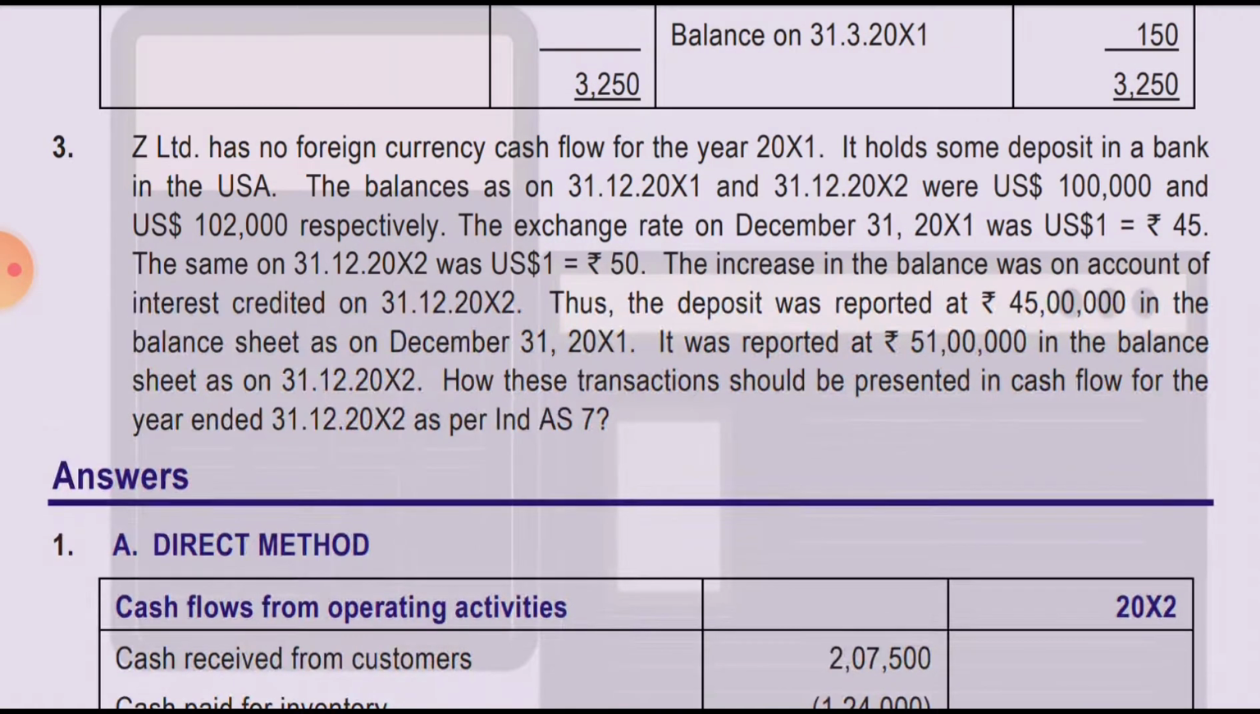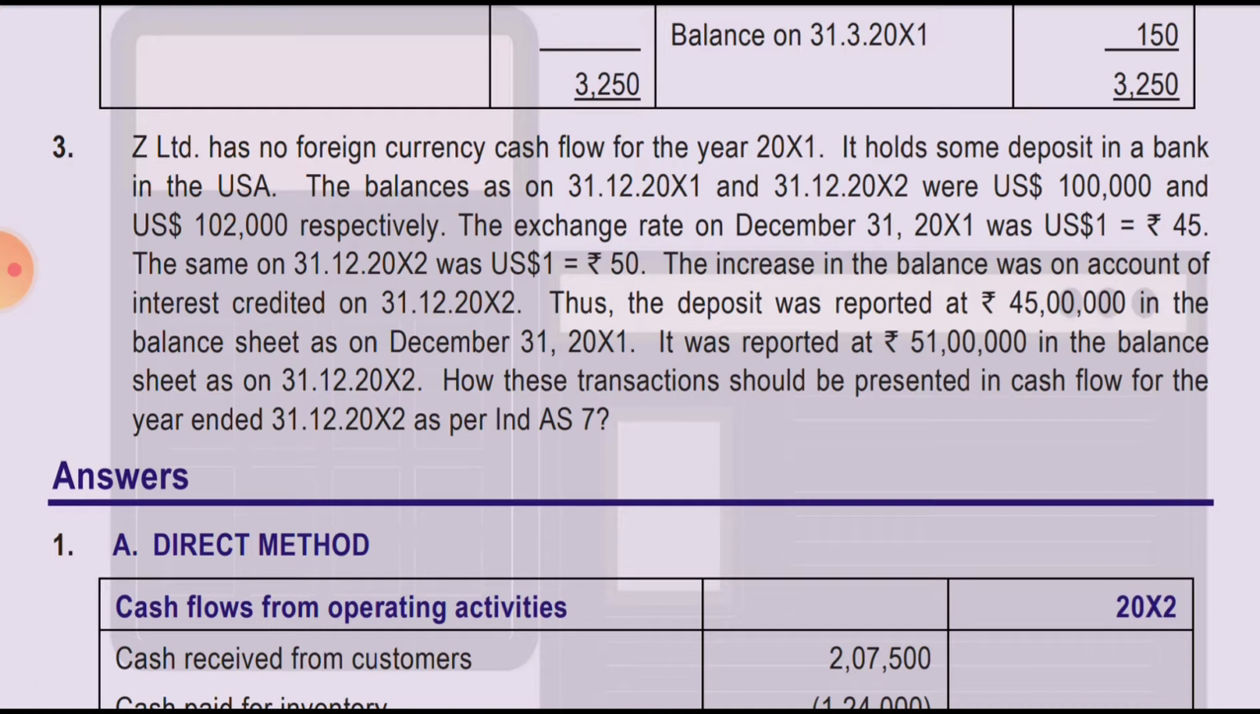Z Limited has no foreign currency cash flow for the year ended 31st March 2001. It holds some deposit in the bank in USA. The balance as on 31st March 2001 and 31st March 2002 were 1 lakh and 1 lakh 2000 respectively. The exchange rate as on 31st March 2001 was 45, and as on 31st March 2002 is 50. So opening was 45 rate, closing is 50 rate.